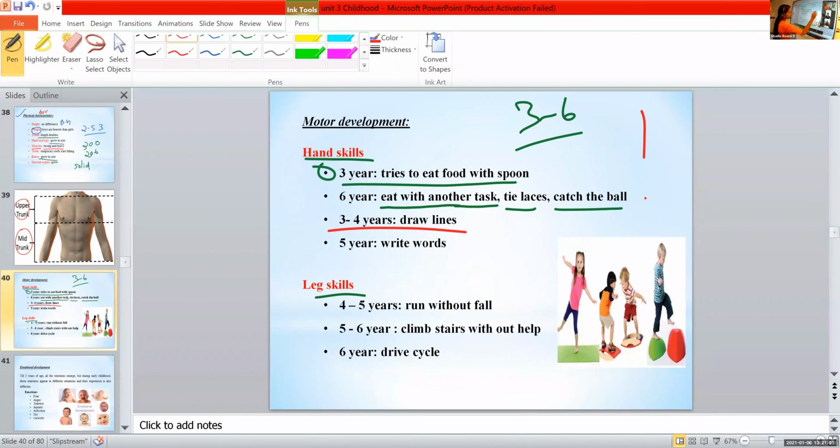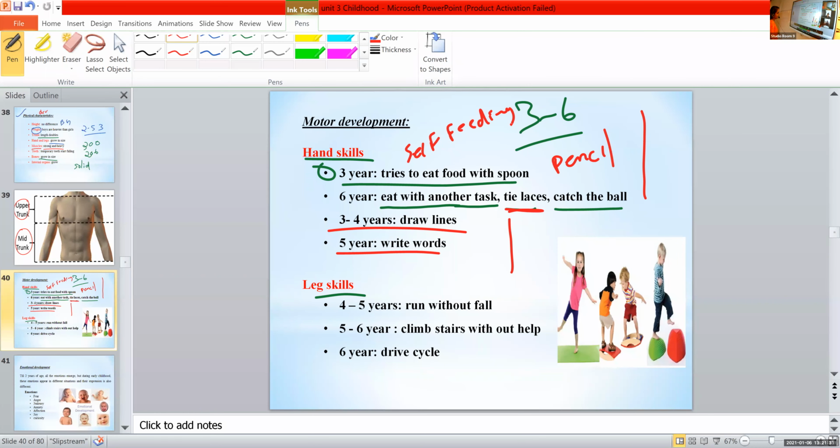Drawing lines is possible. So they learn to use a pencil or a pen or a chalk and all. And then the 5th year, they can easily write notes. This is preschool time, right? So they can easily draw lines. They can tie laces. Self-feeding is possible. Self-feeding is also part of hand skills.